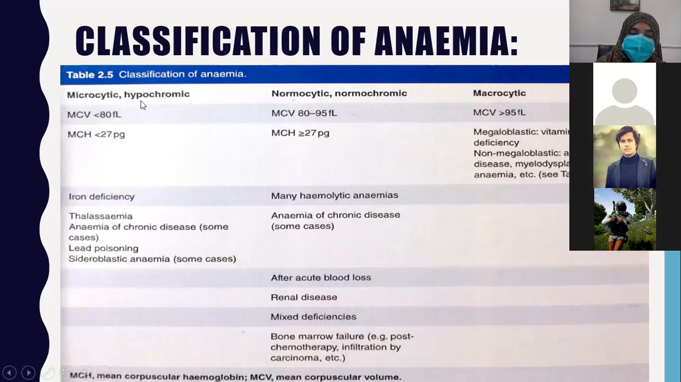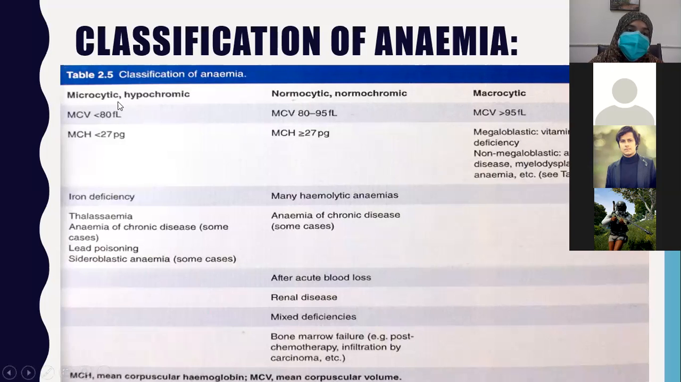So if the color is a light red, hypochromic, the color is light and the size of the cell is small, then it's called microcytic hypochromic anemia. If the cells are of normal size and normal color, but even then the patient has anemia, less hemoglobin, then it will be labeled as normocytic normochromic anemia. In macrocytic anemia, as the name indicates, macro, the size of the red blood cells is very large.